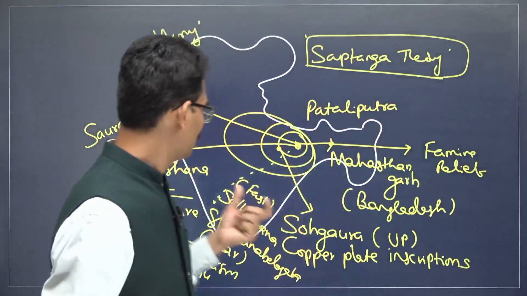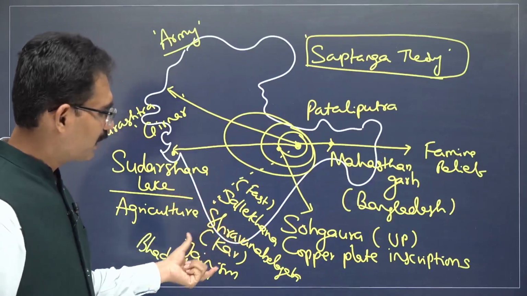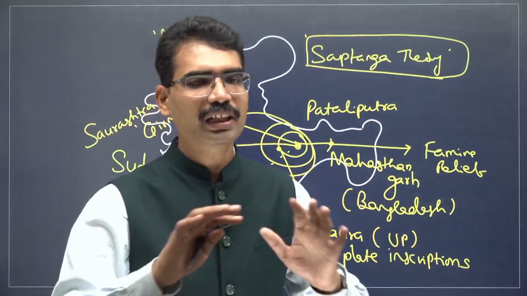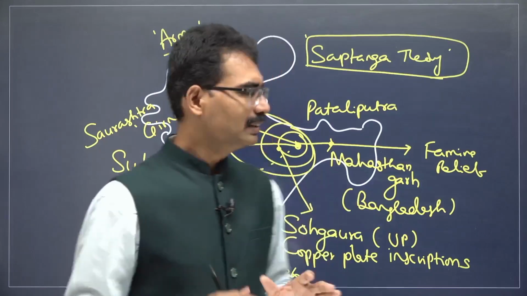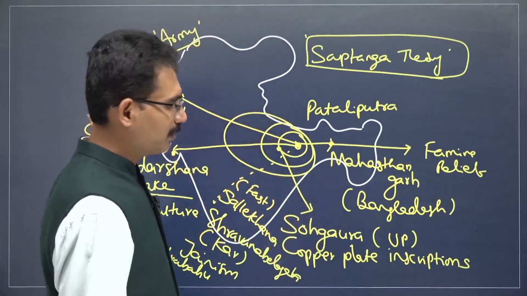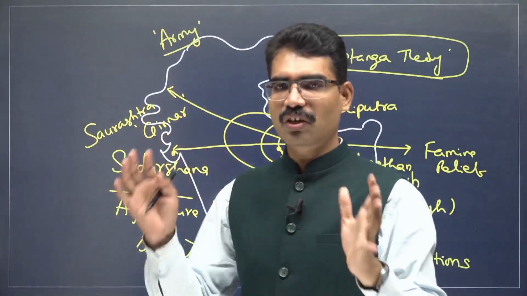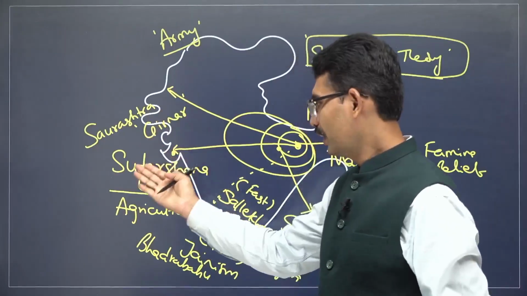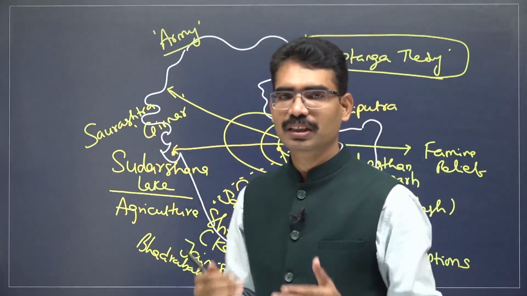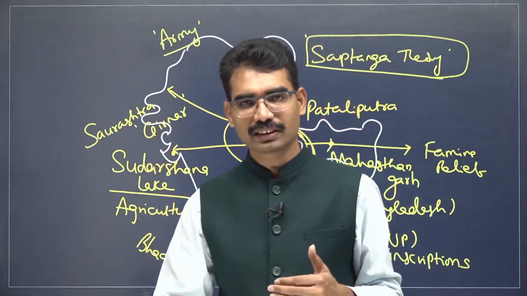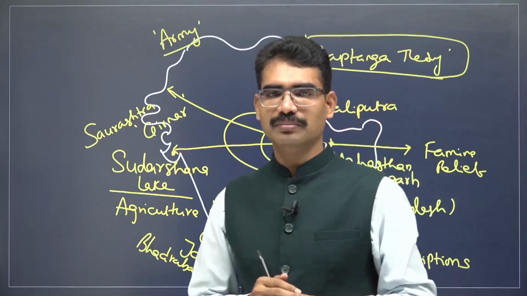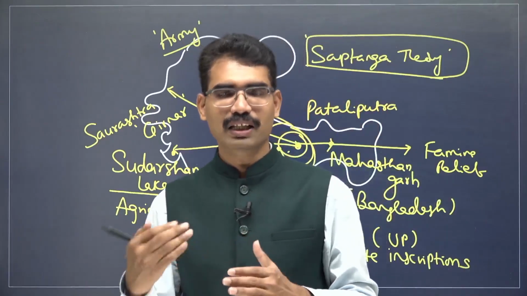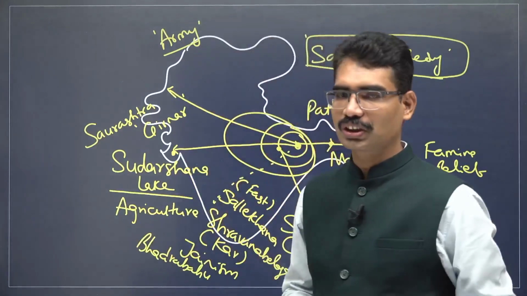Identify the places: Sudarshana Lake in Girnar, Shravana Belagola in Karnataka, Mahasthangarh in Bangladesh, Sohgaura copper plate inscription in UP. These are all related to Chandragupta Maurya. This evidence shows that he ensured the northwestern part of India was protected, maintained a strong and centralized administration, and gave importance to the welfare of the people. At the end of his career, he gave up his throne to his son and went to Shravana Belagola, where he gave up his life with the fast-unto-death principle of Jainism. This is about Chandragupta Maurya.